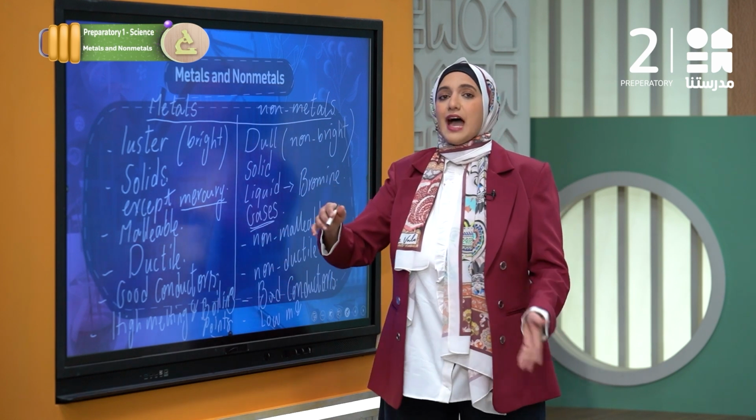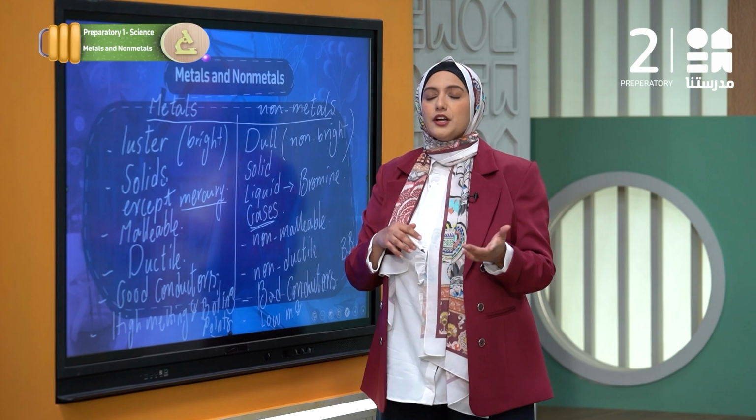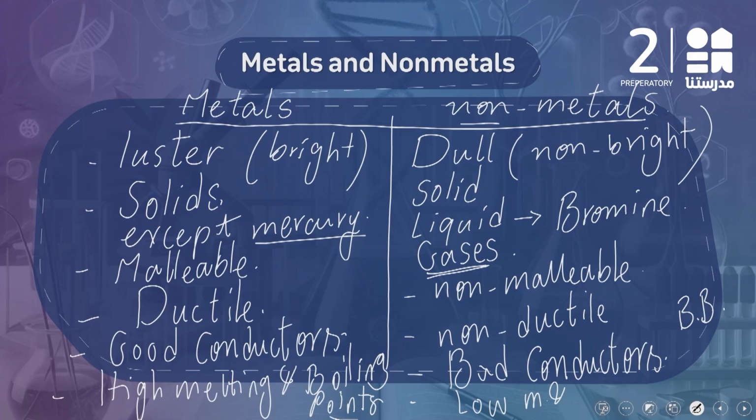So all of the metals have high melting and boiling points. If we have a piece of copper or a piece of iron and we need to melt it, it needs very, very high temperatures that might reach 3,600 degrees Celsius and above. For the nonmetals, if we have a piece of plastic and we need to melt it, a very, very low temperature is needed to melt that plastic piece.